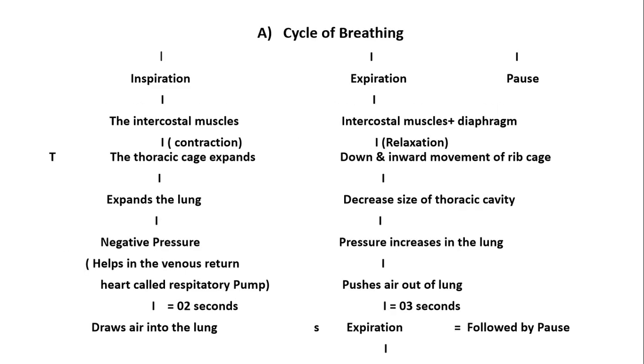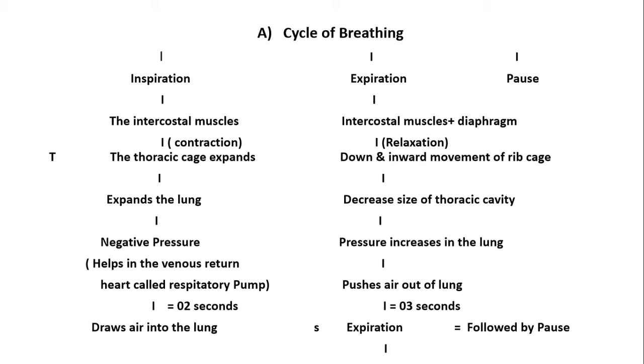So now if we go through the cycle of breathing, it includes three phases such as inspiration, expiration, and pause. The average respiratory rate is about 16 to 20 breaths per minute. Now, the mechanism of breathing supplies oxygen to the alveoli and eliminates carbon dioxide from the alveoli.